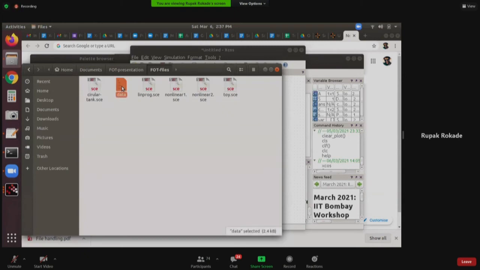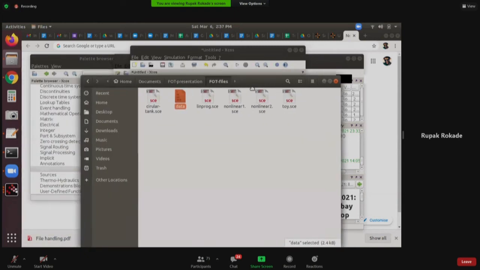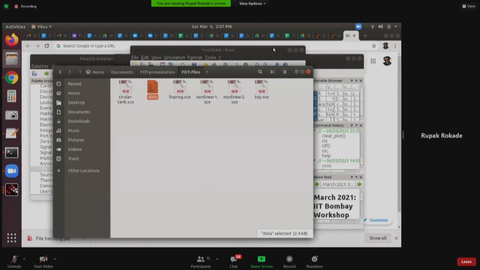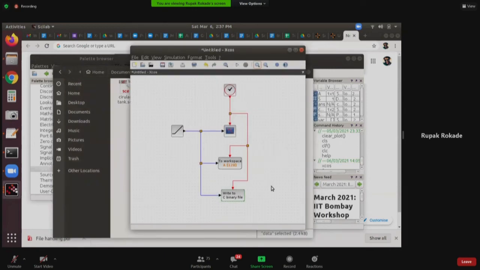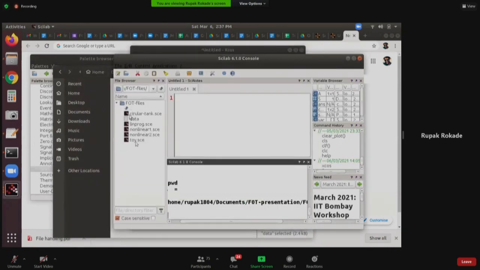Now let us see. Yeah, you see this data file? We just now generated this data from Xcos. Probably you can also see it here in the file browser section, the data file is here. Initially there was no data file. Now I have a data file.